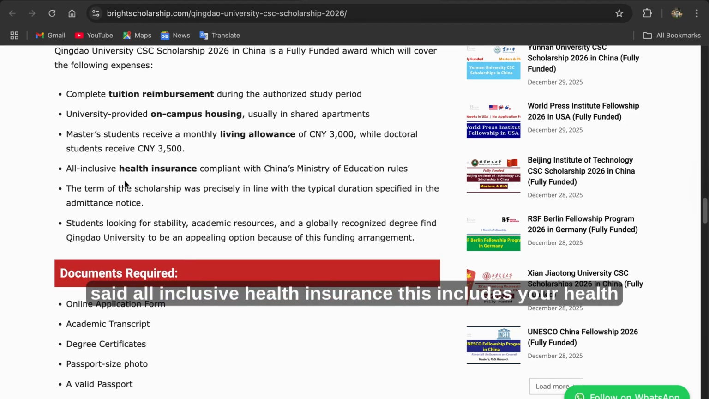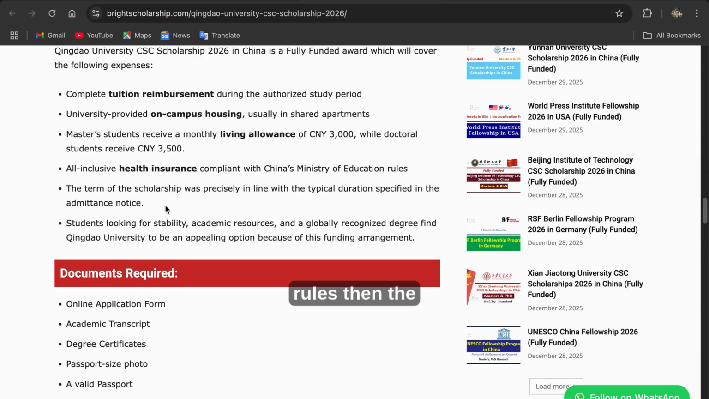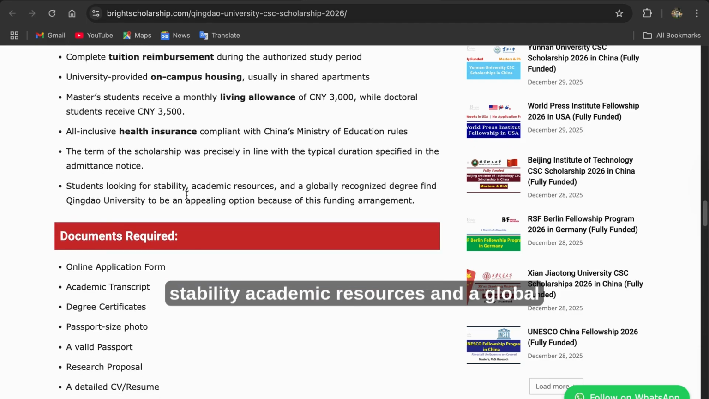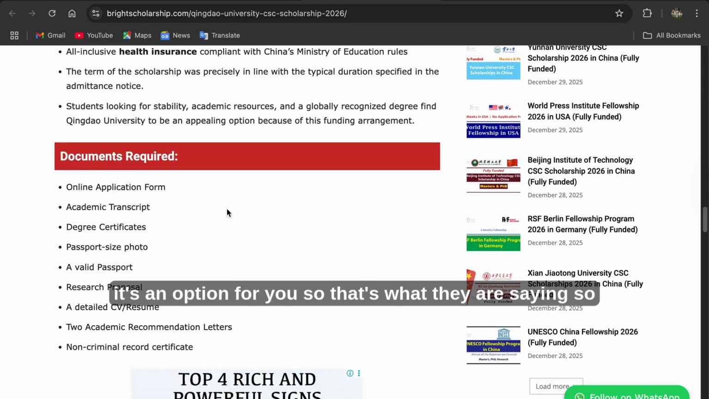So they said all-inclusive health insurance. This includes your health insurance compliant with the Chinese Ministry of Education rules. Then the term of the scholarship is precisely in line with the typical duration specified in the admittance notice. So a student looking for stability, academic resources, and a globally recognized degree will find this university an option for you. So that's what they are saying.